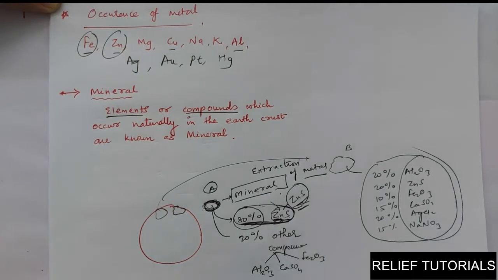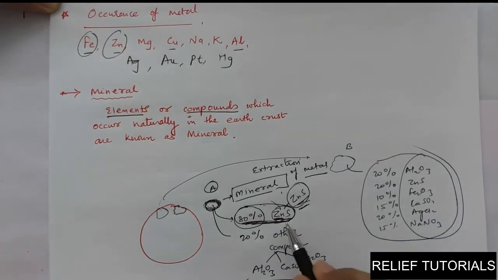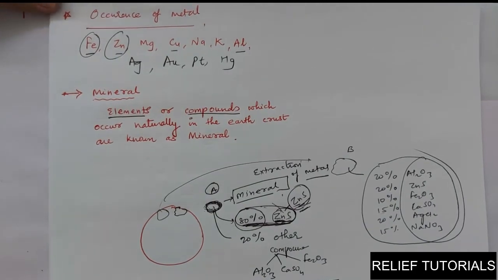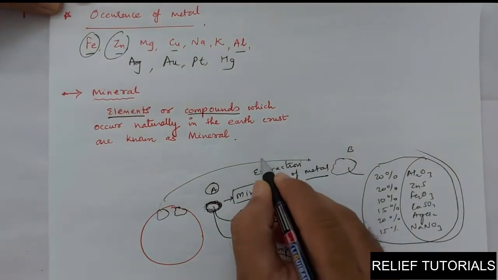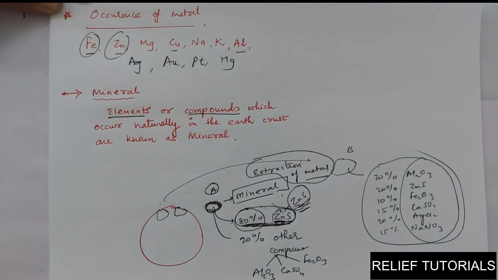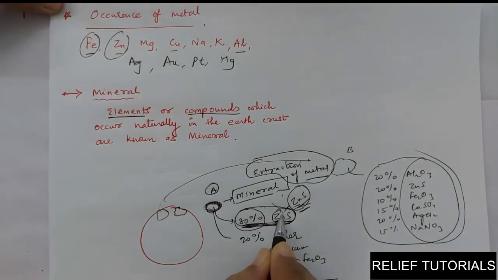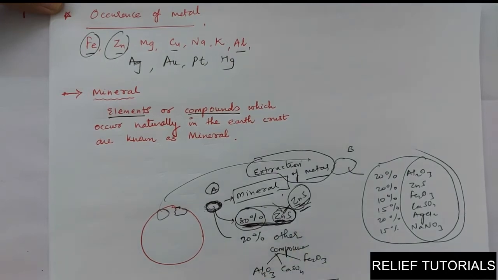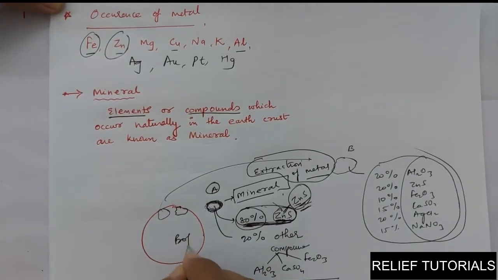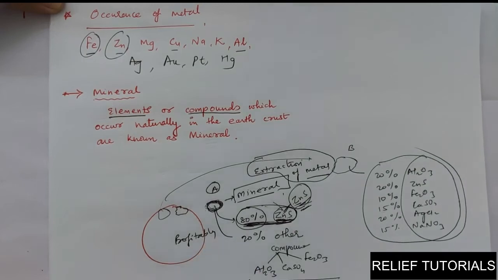Which compound is here? Zinc sulfide. Other compounds are also present, but zinc sulfide is here. The metal which is present in this compound is zinc. So there is a particular process to follow to take out zinc from its compound. So this method or process is called extraction of metal. Here the amount is in majority, so the process to take out zinc from zinc sulfide can be done, and we can take a handsome amount of zinc, and that too profitably. Economically it should be profitable.